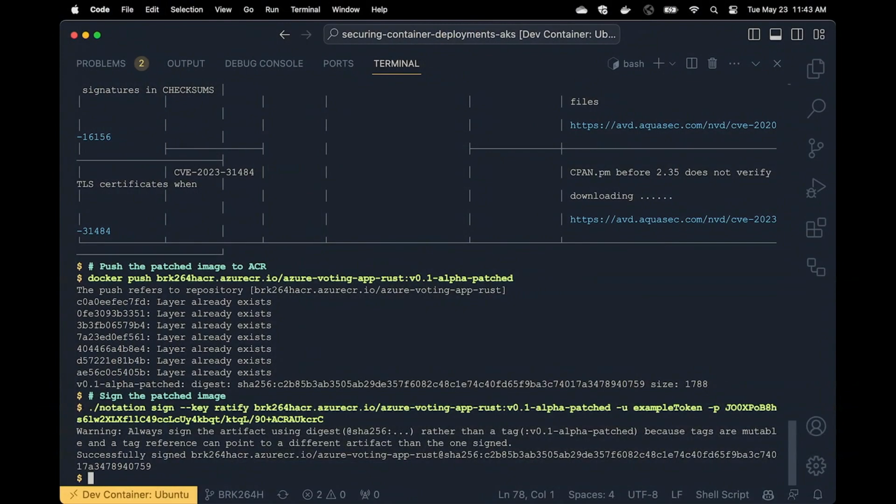And then I'm giving it the name, so that's the full name of the container registry, and then it has the tag of patched. And then I'm providing a username and password, and this is to authenticate to the registry itself. This is just a token that's being used with ACR to authenticate and be able to sign the artifact and create the metadata for that artifact on the image in ACR. Not all container registries support digital signatures. Azure Container Registry is one of them.